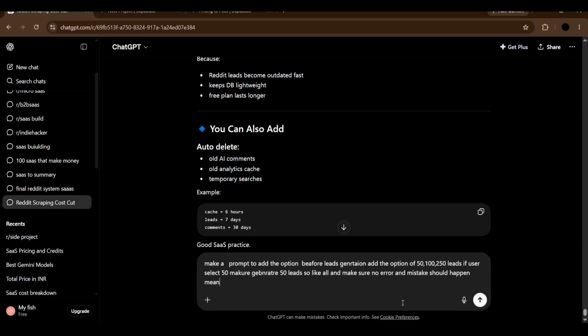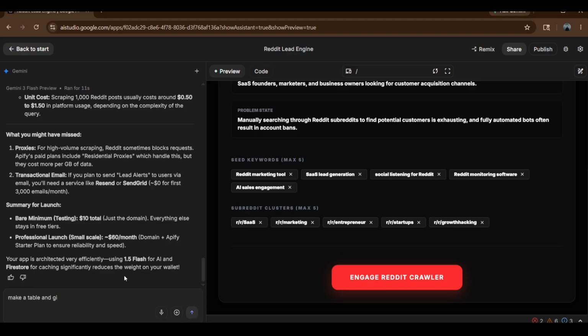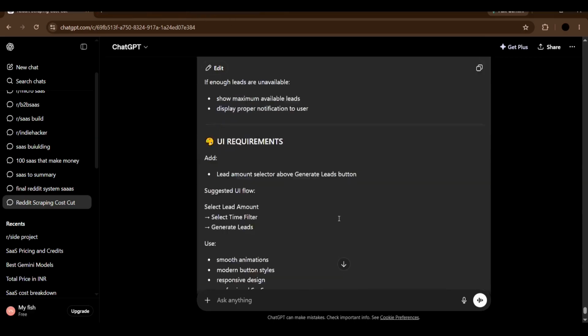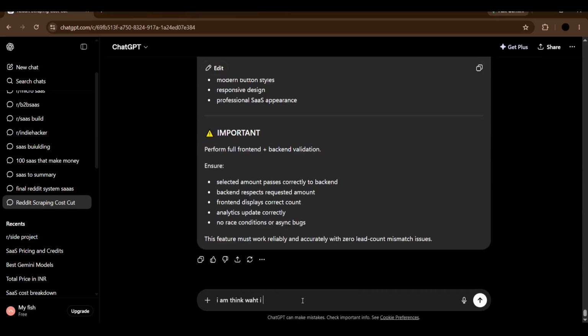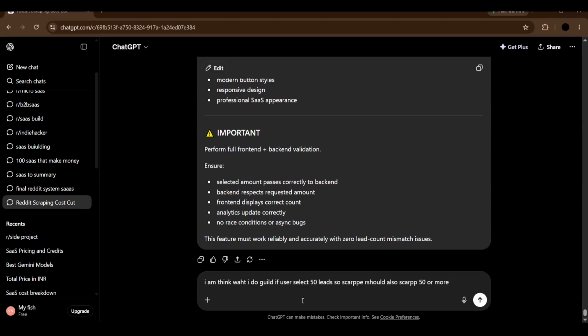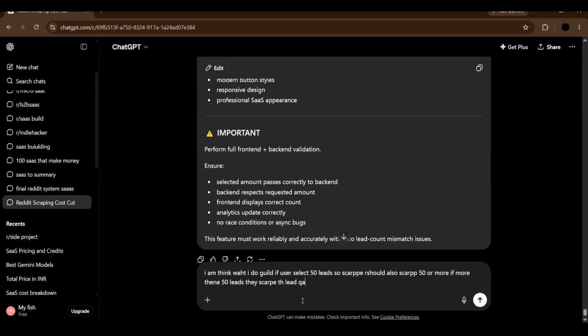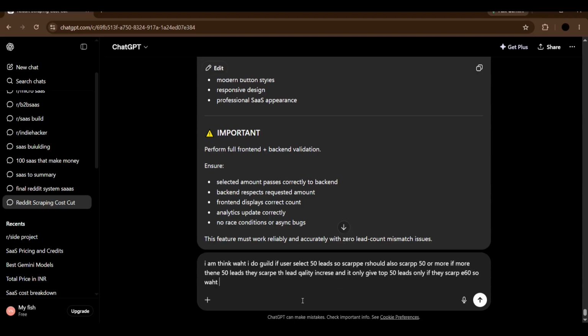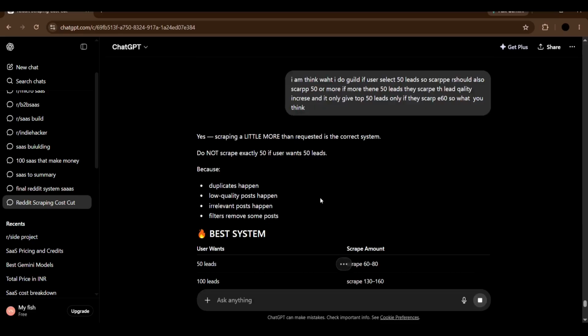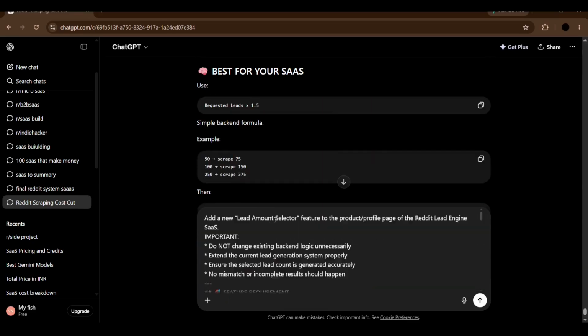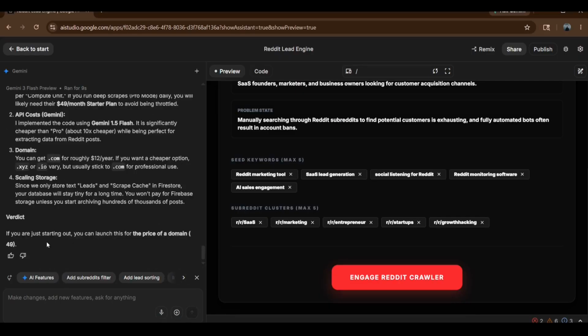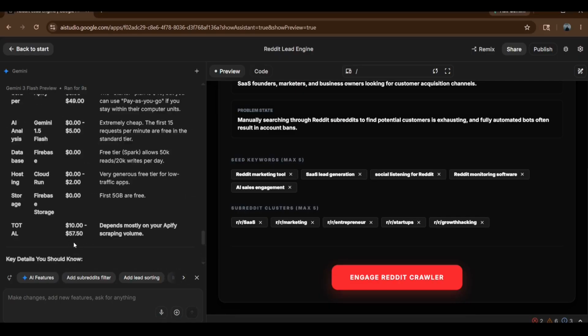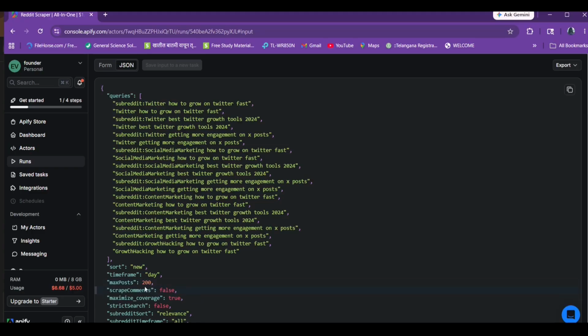After that, our lead issue: the user selects 50, 100, or 250 leads. That is the system I'm thinking to add. We are continuously building the system so that if the user wants 50 leads, it scrapes only 50, and if the user wants 100 leads, it scrapes 100. That is a feature no other SaaS is providing, so I'm thinking to add this. It generated the complete form based on vibe coding. Let's see if it works or not.